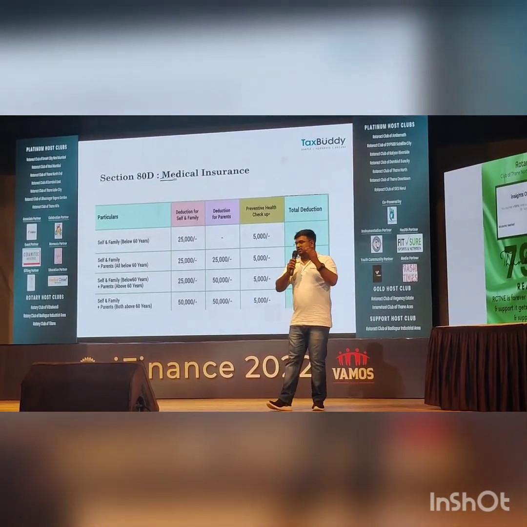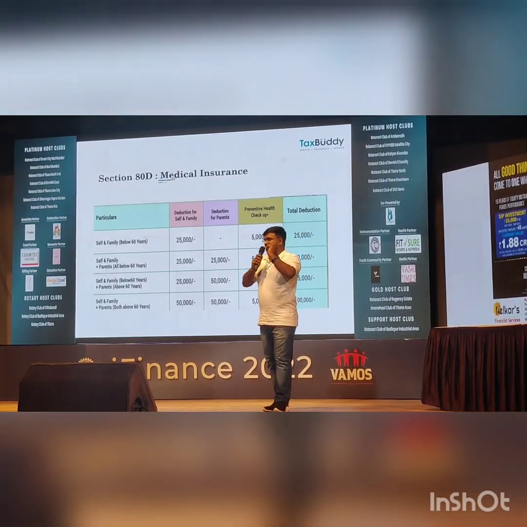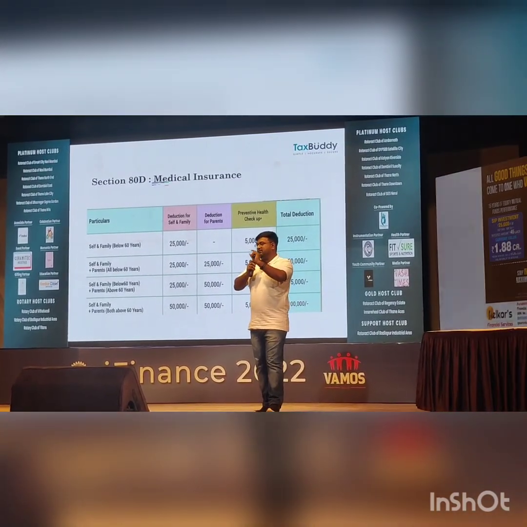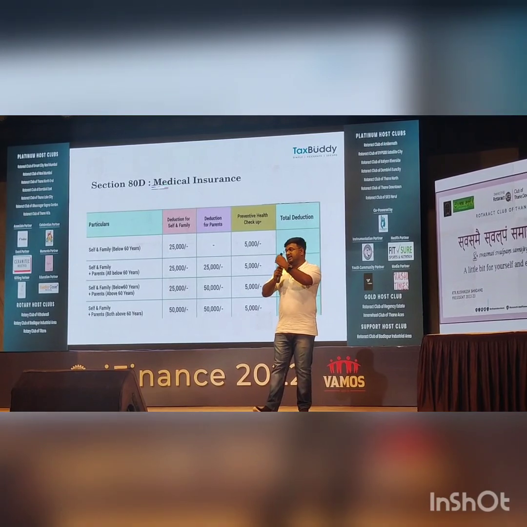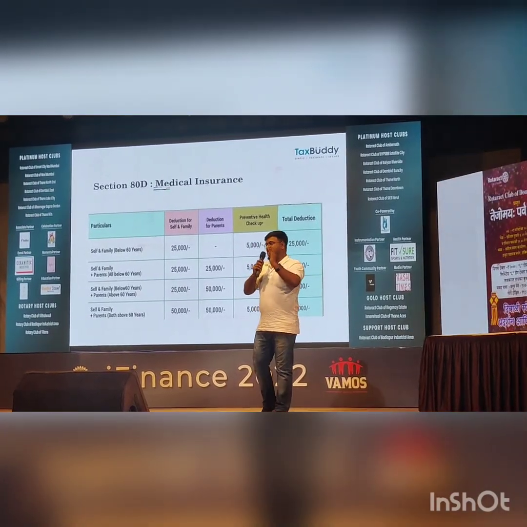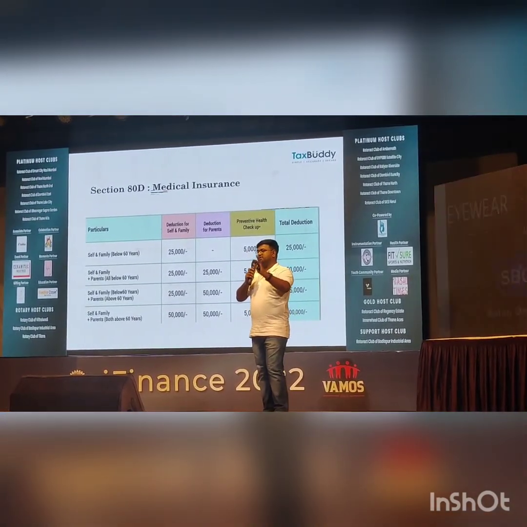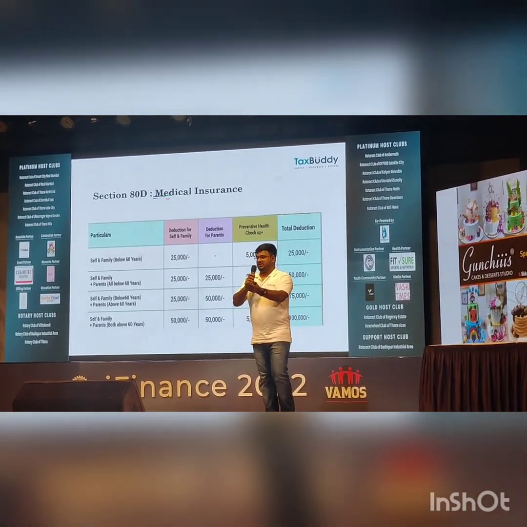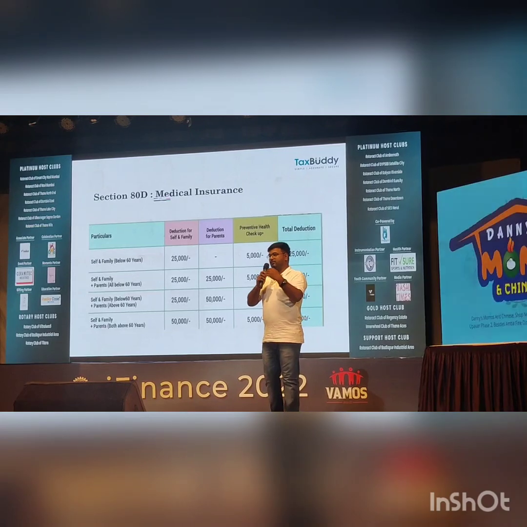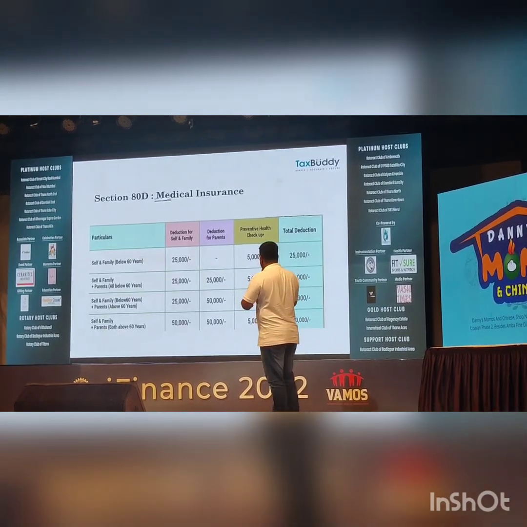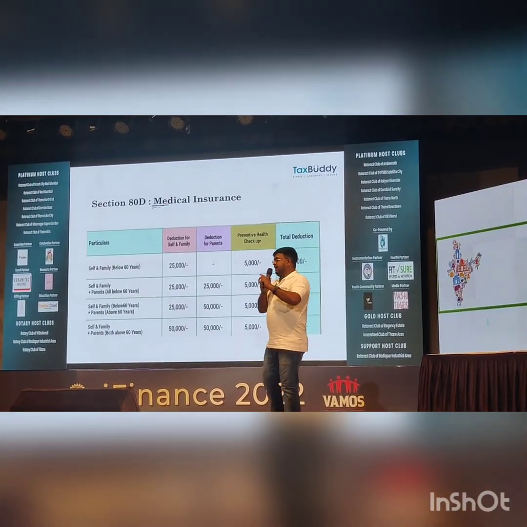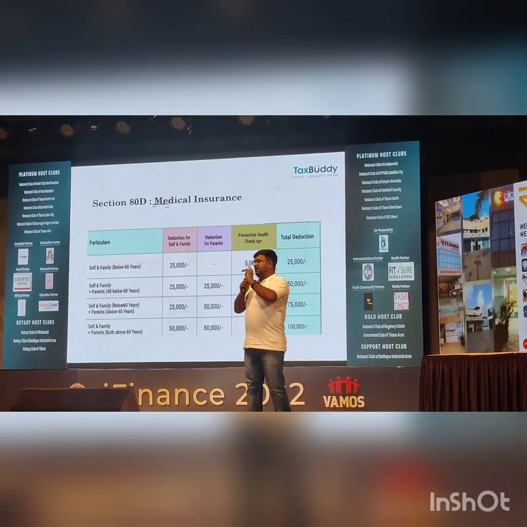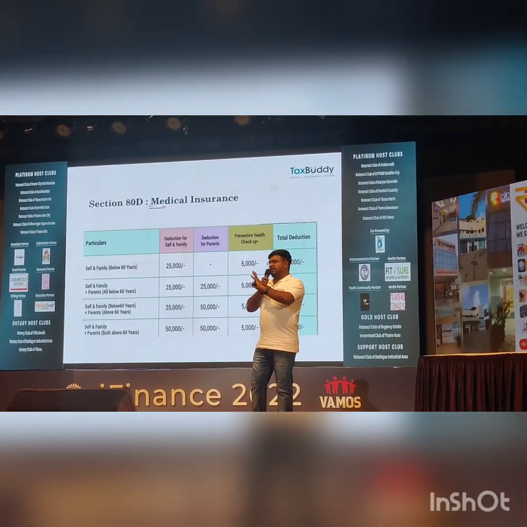You can fix that insurance at an early age so that you can plan. I have to pay at least 20,000 on my health insurance, and you can set that aside. You can also pay the insurance monthly, so you don't feel the burden of paying once in a year.